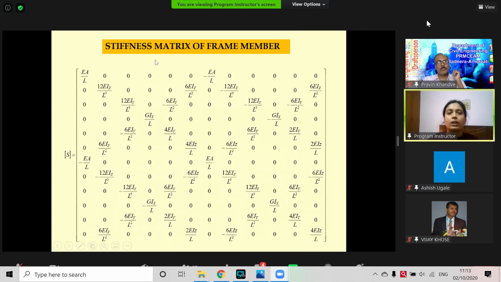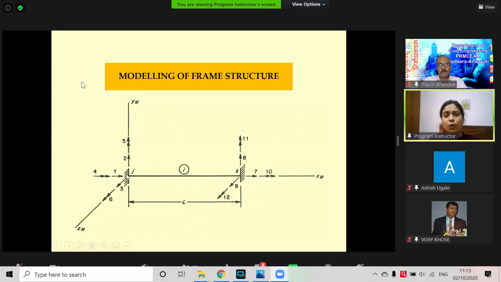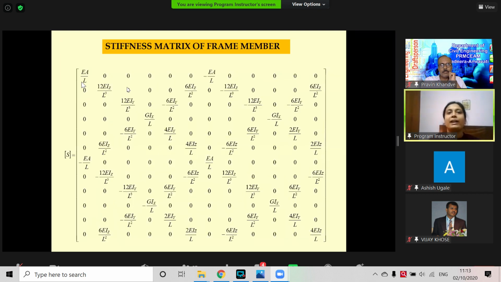And how do we find out the stiffness matrix? What is stiffness? Stiffness is nothing but the force required to cause unit displacement at any point while keeping all others in the same condition. We are not allowing the other points to move when I am giving the force to cause unit displacement at this joint, but keeping all others in the original position. There is no lateral displacement, and that's how we find out the stiffness matrix.